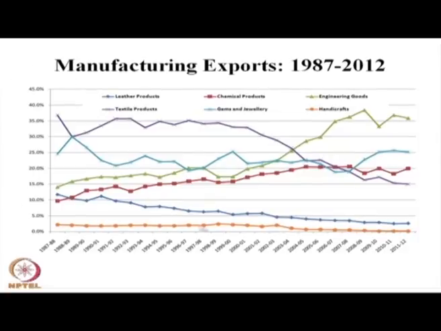In the manufacturing sector, you see a stagnant or declining trend of handicraft export. Gem jewelry export was increasing, though recently from 2004-5 onwards it is declining. If you see the chemical sector, there has been an increase in export revenue, export earning. In the engineering sector too there is an increase in export activity, and engineering goods and services constitute a significant part of our manufacturing export. This clearly indicates that our manufacturing base has increased over the last 10 or 15 years on the export earning side.